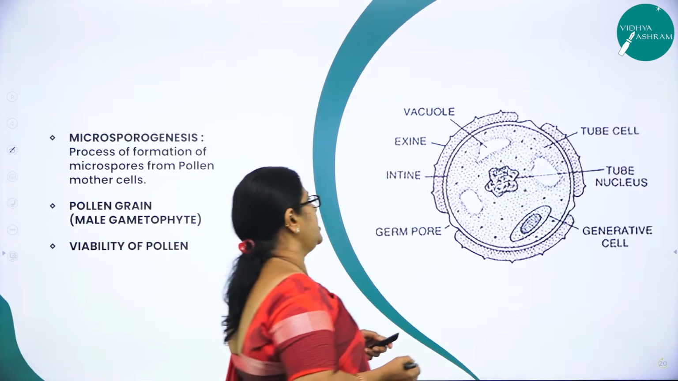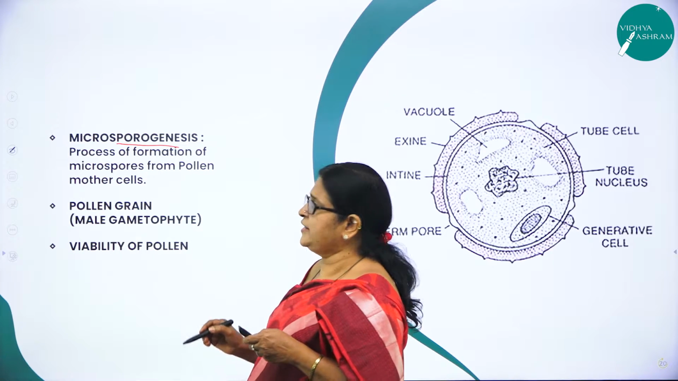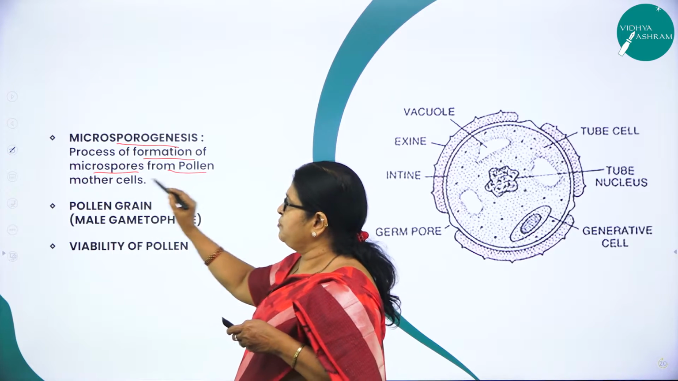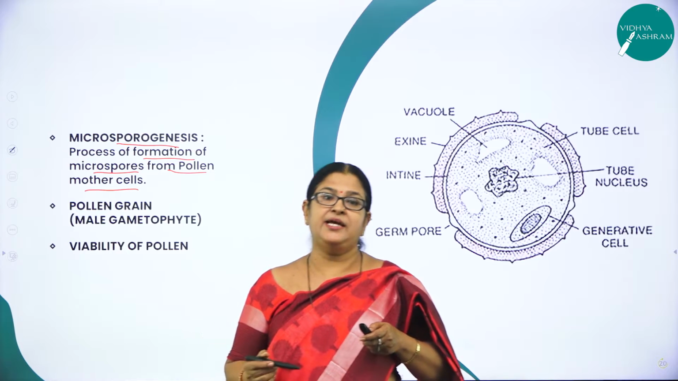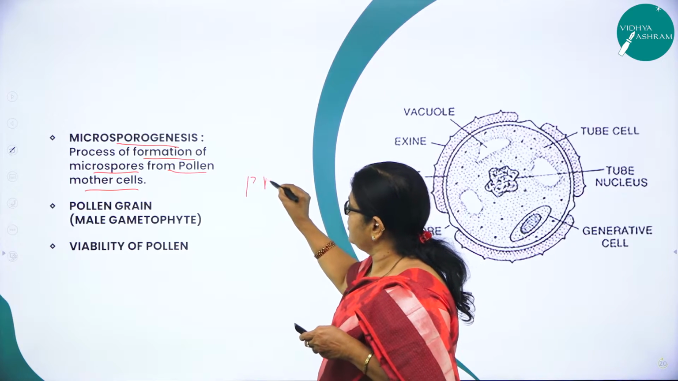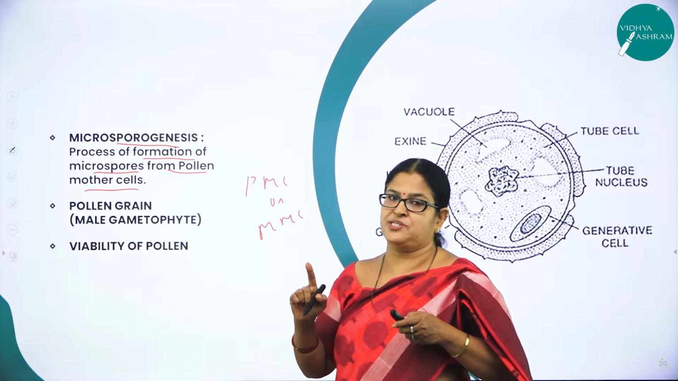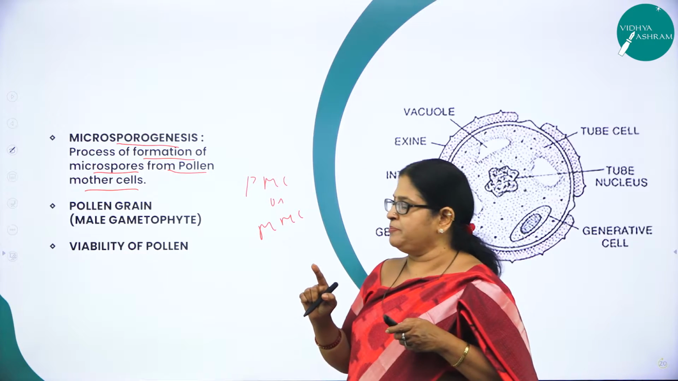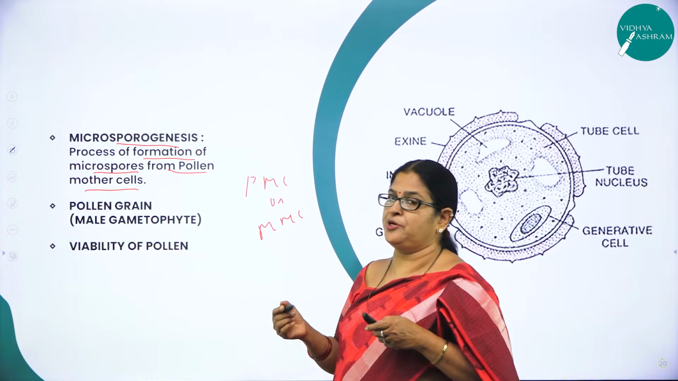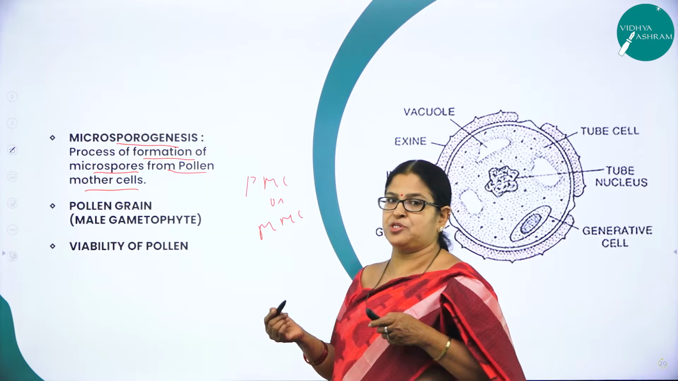Hope you have understood. Now moving on to the next very important concept called microsporogenesis. As I said, microsporogenesis is the process of formation of microspores from the pollen mother cells. Each cell of the sporogenous tissue is called PMC, or otherwise MMC. Where is it present? In the center of the microsporangium. This sporogenous tissue will undergo meiosis to produce what? Microspore tetrads. As they are found in clusters of 4, hence the name microspore tetrads.